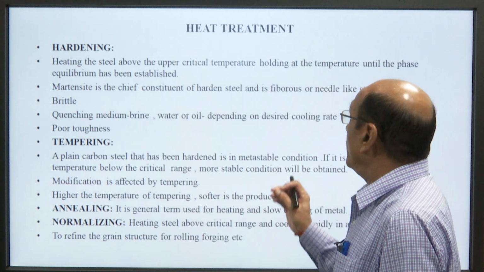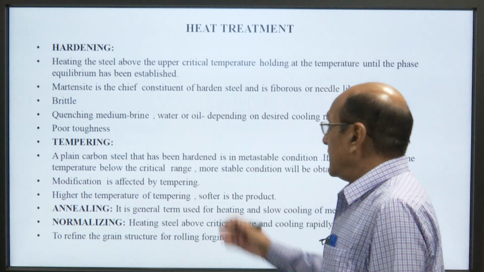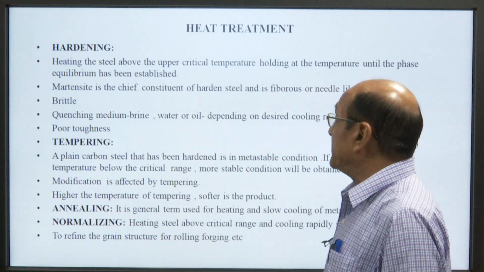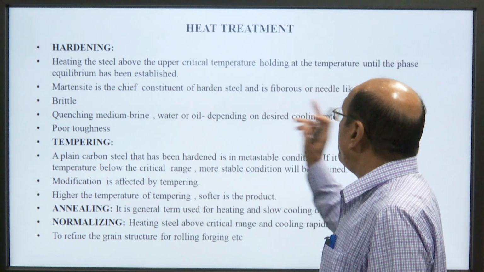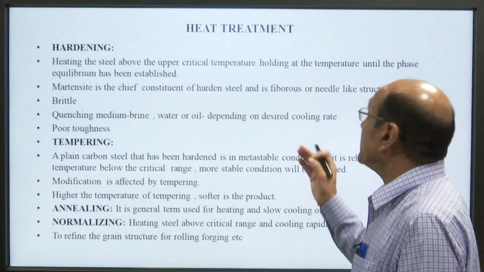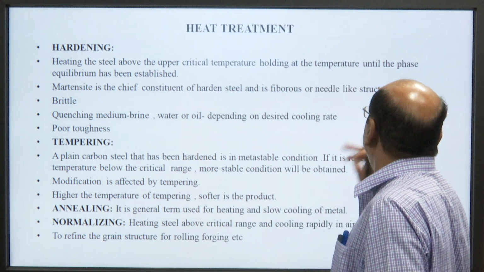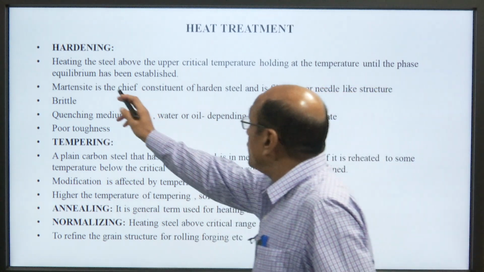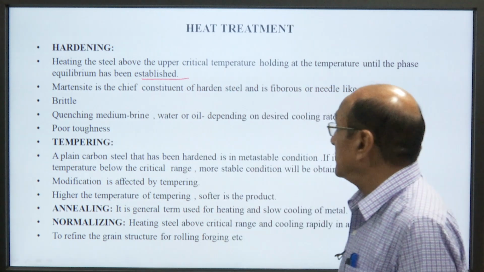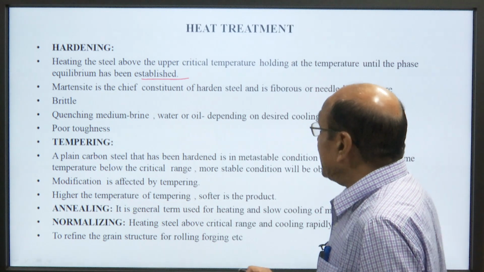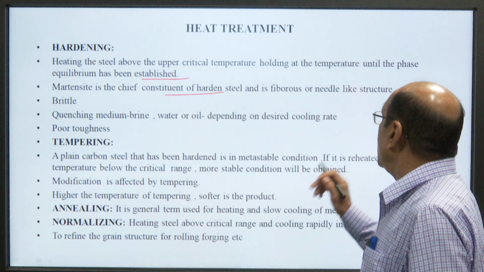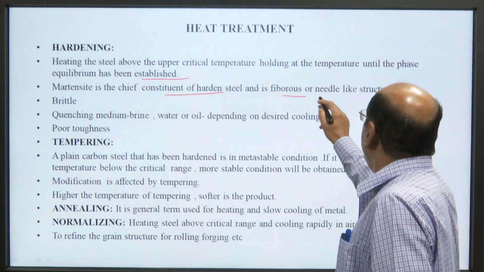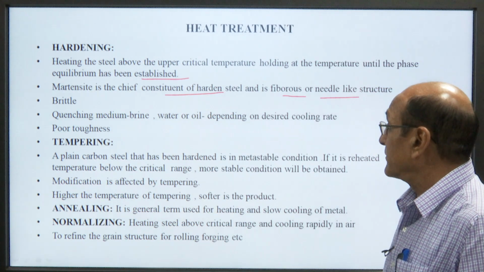In very short, we will discuss the different types of heat treatment, that is hardening: heating the steel above the upper critical temperature, holding at a temperature until the phase equilibrium has been established. Martensite is the chief constituent of the hardened steel, with a fibrous or needle like structure.